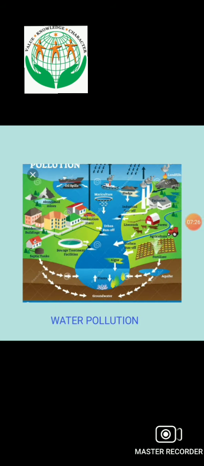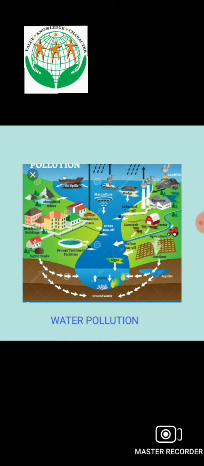The next topic is water pollution. What is it? Water pollution means contamination of water, पानी का गंदा होना, due to pollutants which make it unsuitable for human consumption. जिसकी वजह से हमारे लिए water is not fit for drinking. That means there are lots of unsuitable things. The pollutants mix with the water.